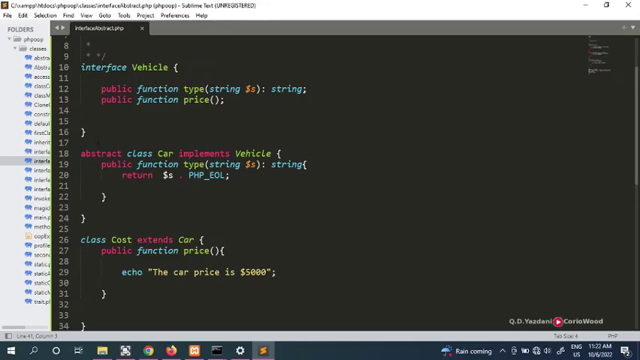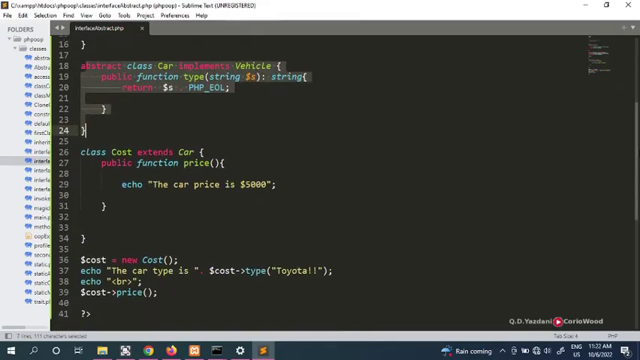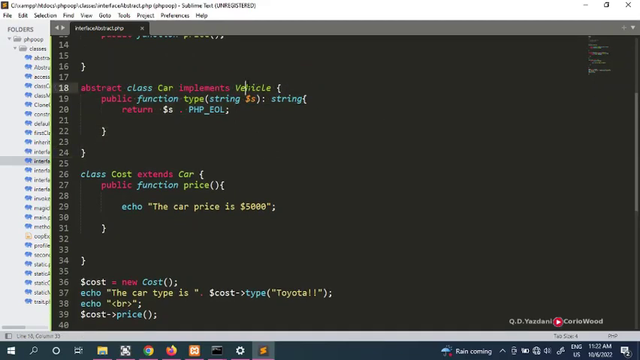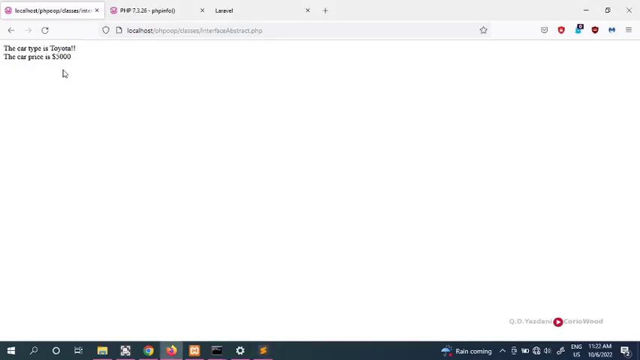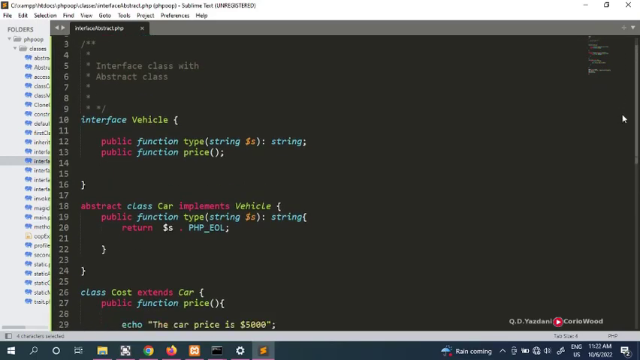With the abstract class, we create one interface class, and we create an abstract class. This one is going to implement the vehicle interface, and we can create another class, cost, which is going to extend the abstract class car. Here we're going to instantiate the cost, and here we're going to get access to the type, and here we're going to access the price. So if you click, the first one is going to be the type, and the second one is going to be the price. So that's how interfaces and abstract classes work.